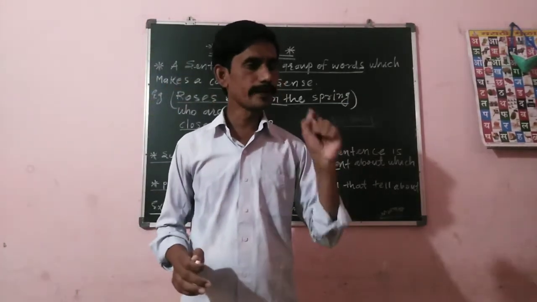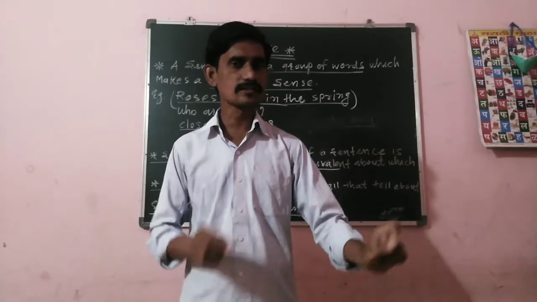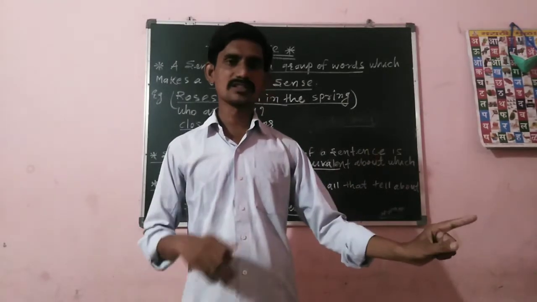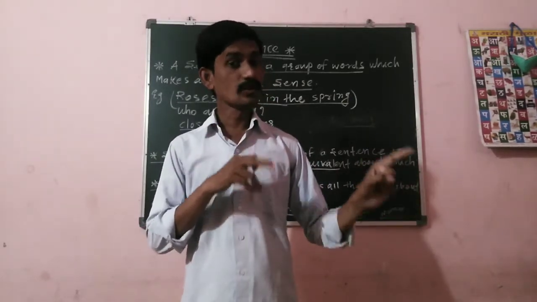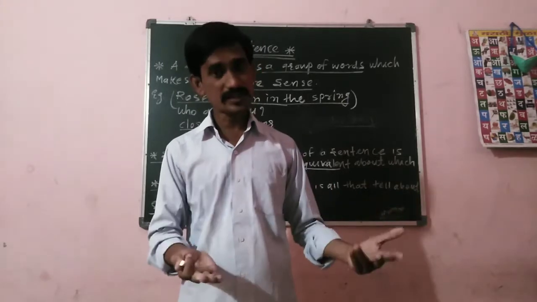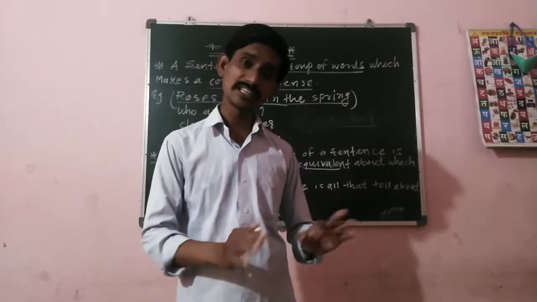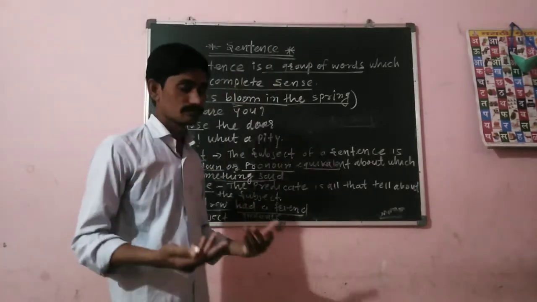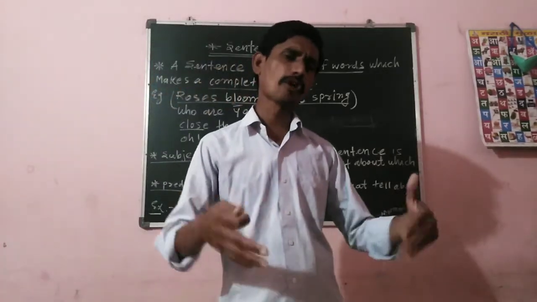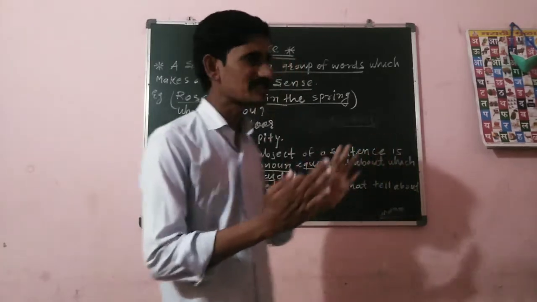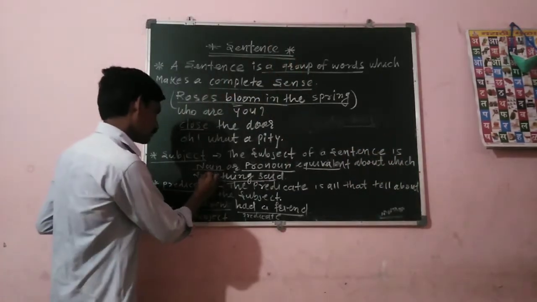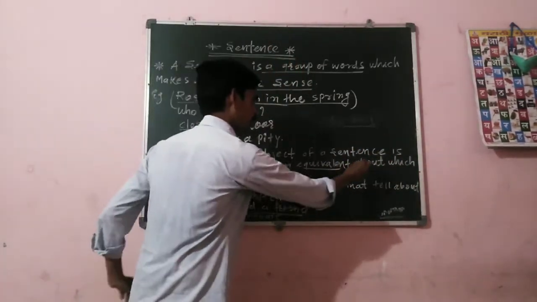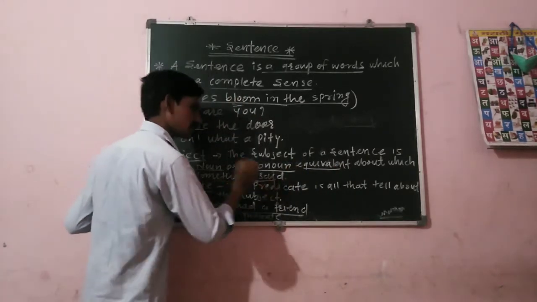Who means, whenever we ask the question to the sentence, the particular person that is playing the role in that sentence. Maybe it is a noun or a pronoun, so they are equivalent to the subject. So that is the name, or maybe a living thing or a non-living thing, as the subject in the sentence. So a noun or pronoun equivalent about which something is said.